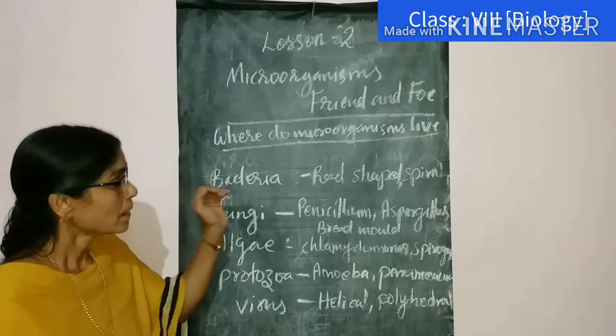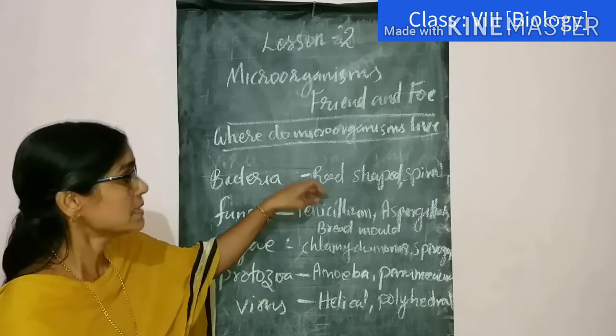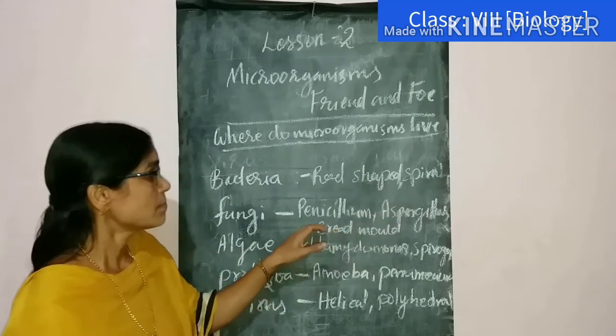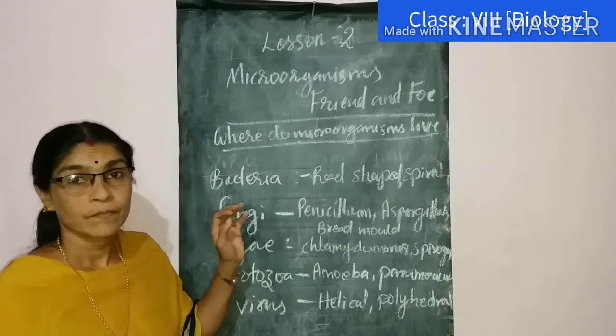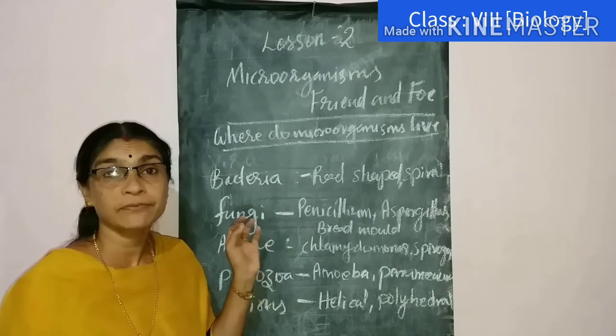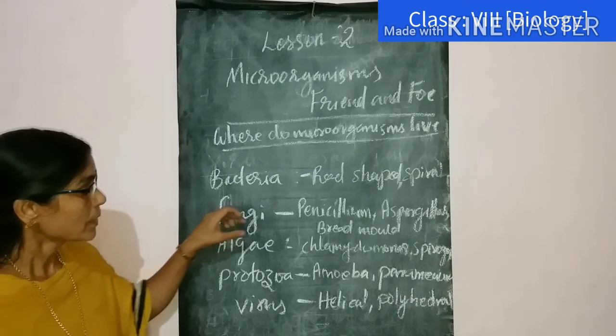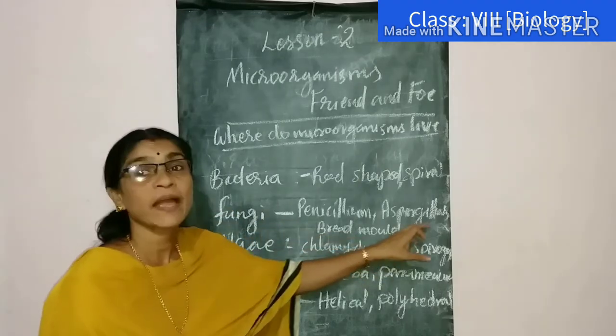Fungi, many examples are given in the textbook like penicillium, aspergillus, bread mold. And fungi also, you know that mushroom. It's a very good example for fungus. Next, algae, chlamydomonas, and spirogyra.